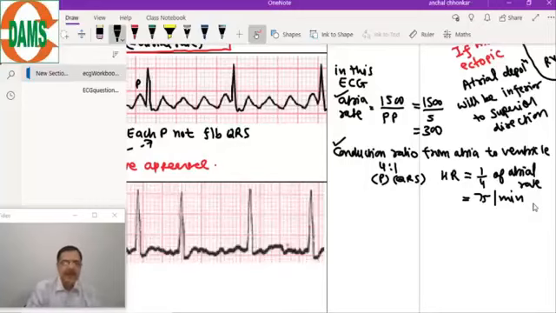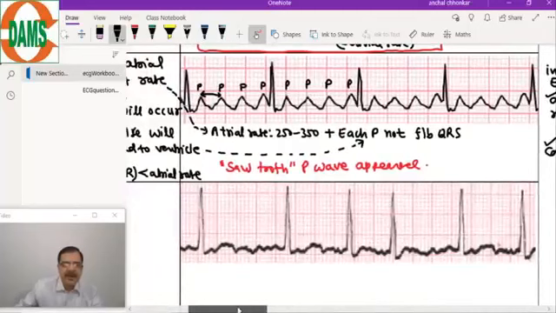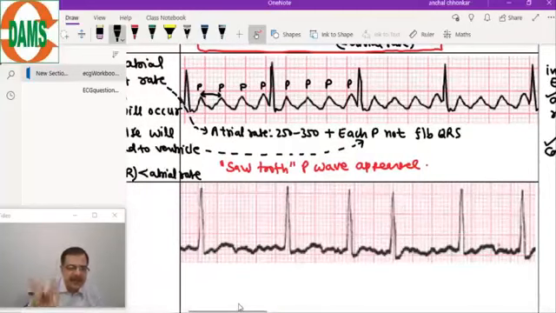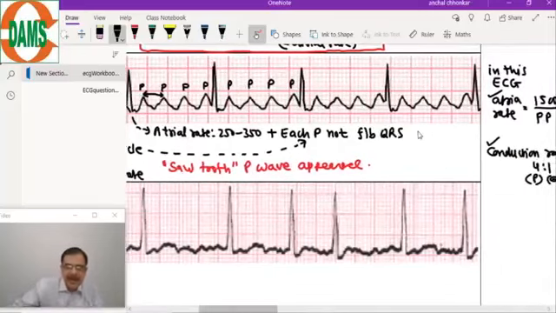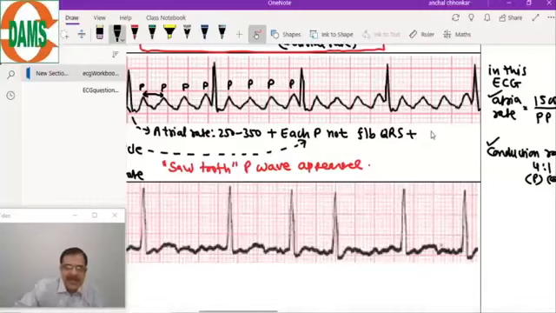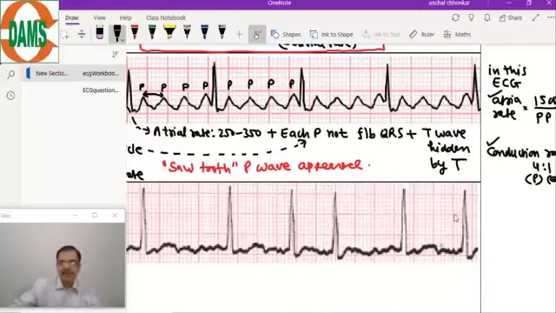Now, as a student, the question will come to my mind: where is the T wave? Where has the T wave gone? So remember, here the atrial depolarization is powerful and hence the T wave is hidden by the P wave.